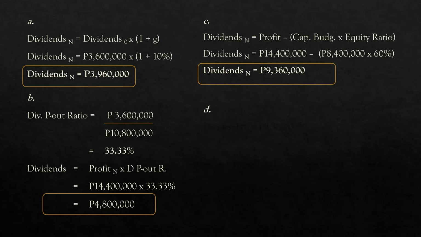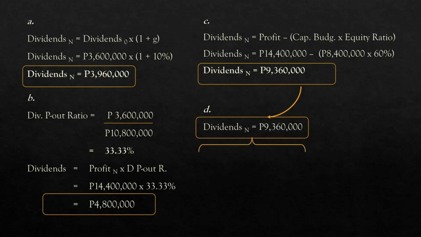Requirement 1D calls for a residual dividend model with a regular dividend based on the long-term trends, while the special dividend will be any excess. So under this system, the dividends will still total 9.36 million. However, we're going to make a category. The regular component, which is based on the long run growth rate of 10%, is 3.96 million pesos. And the remainder will be labeled as a special dividend, 5.4 million pesos.